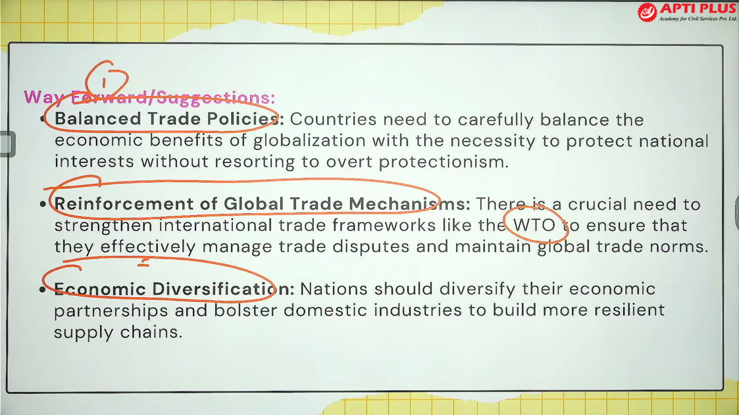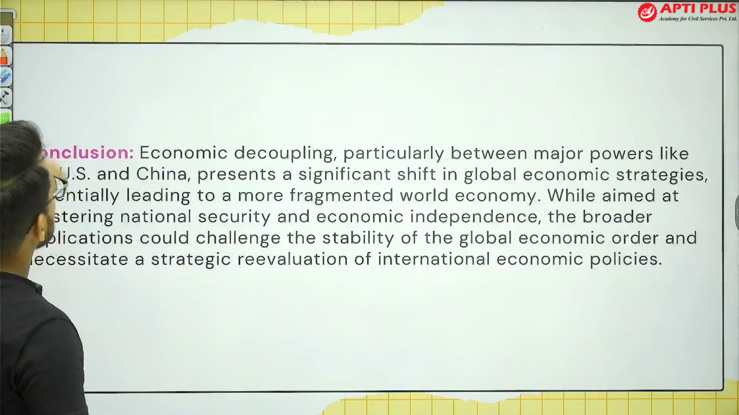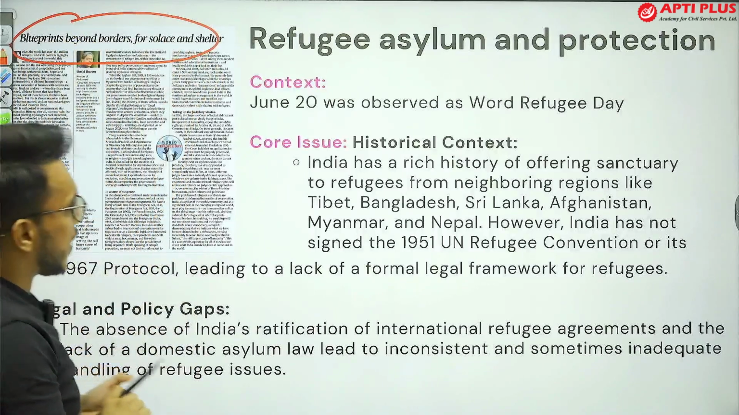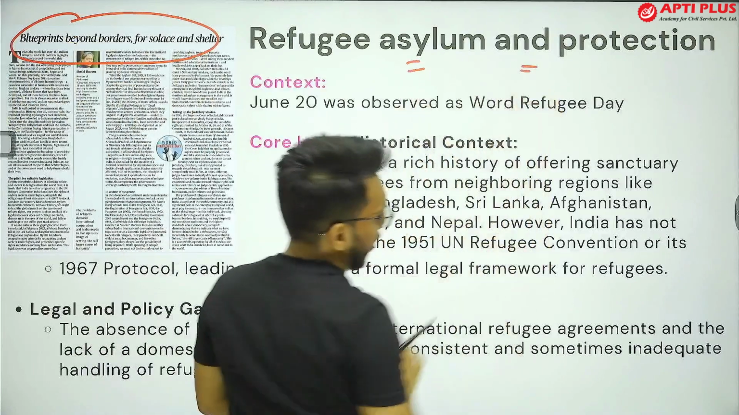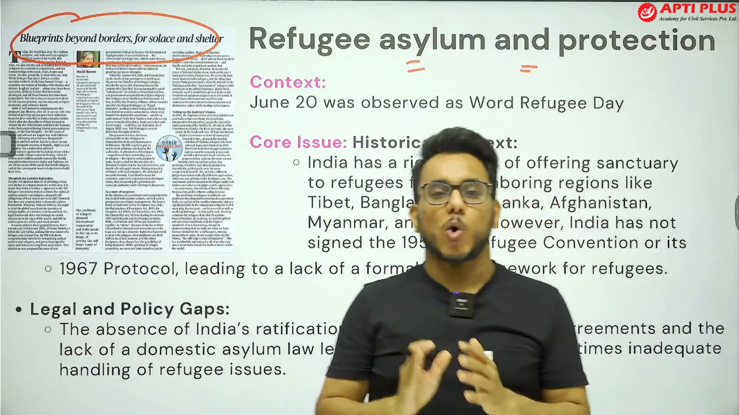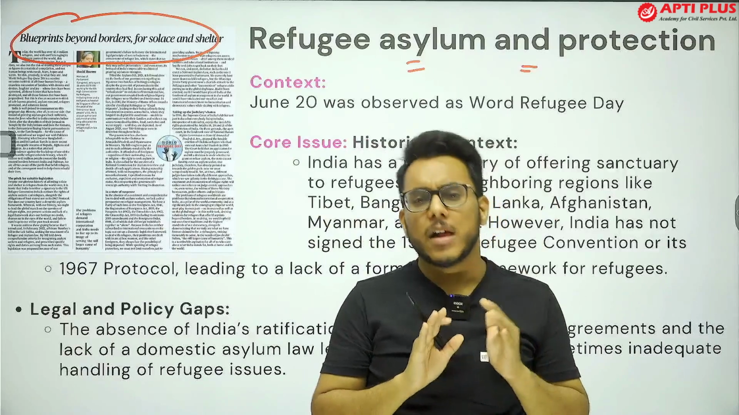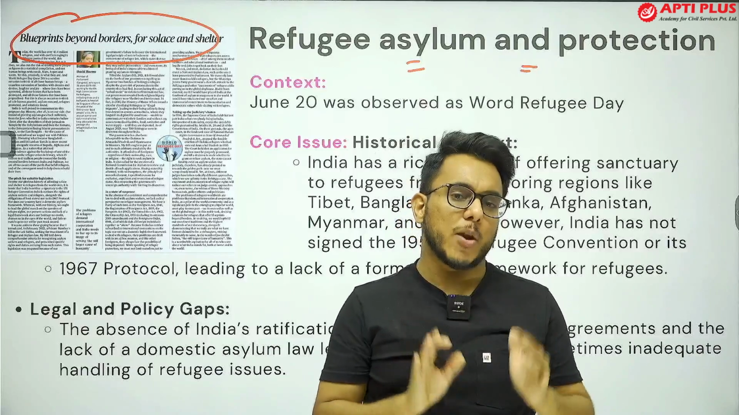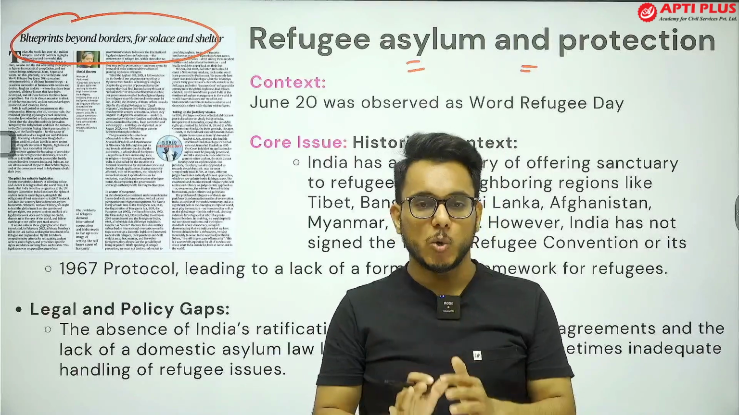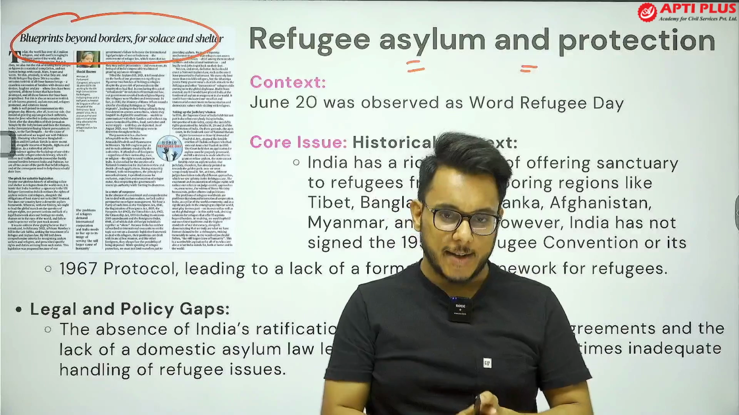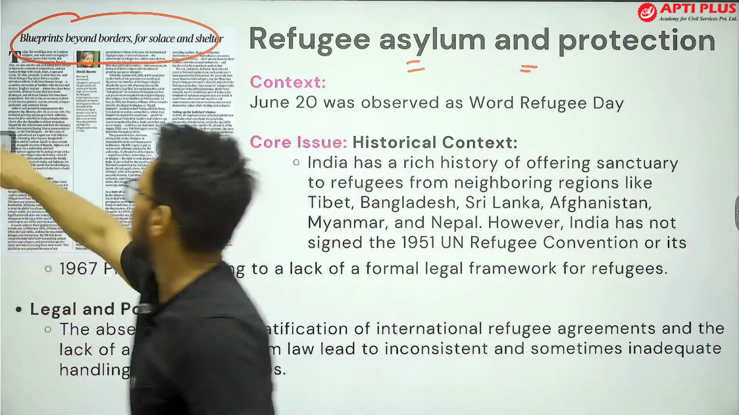Now moving on to the next article. Okay. Blueprint beyond borders for solace and shelter. Okay. Refugee, asylum and protectionism. So, guys, recently the 20th of June was observed as World Refugee Day. Now, there are a few things I would like to tell you with respect to refugees and their related issues. This article we are going to see with respect to GS Paper 2, refugee issues, and GS Paper 4, ethics, human rights related issues. So let's get started.